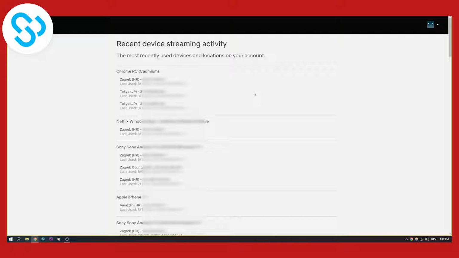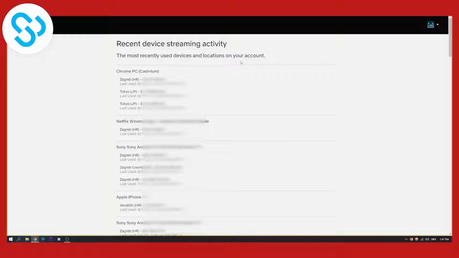So how can you log out someone that is using your Netflix account? So the first thing, if you see a suspicious activity here, the first thing you have to do is you have to change your password, right? After you change your password, everyone will have to relog into Netflix, and that way you will cancel all the people that don't have to be on your Netflix account, or all the people that you want to log out, right? Out of your Netflix account.